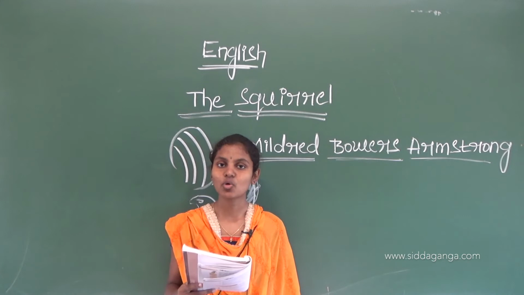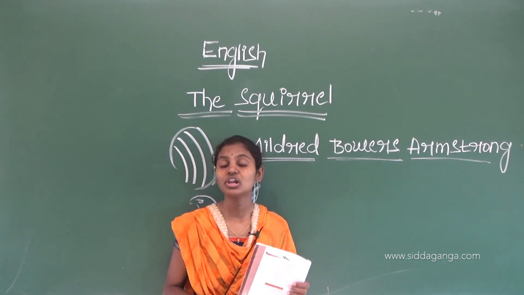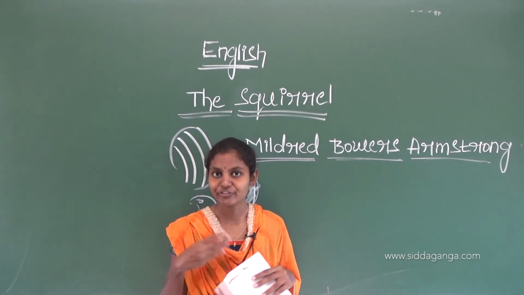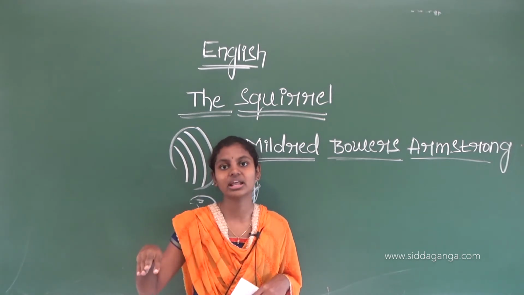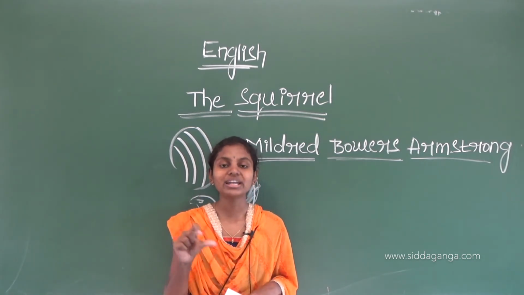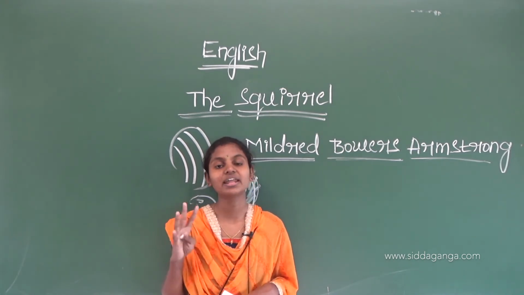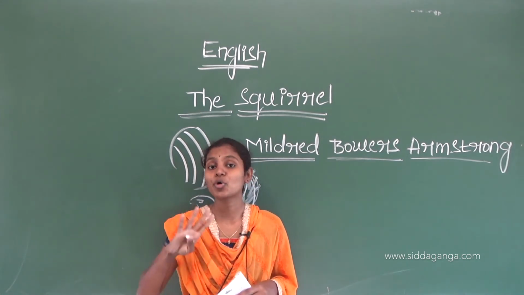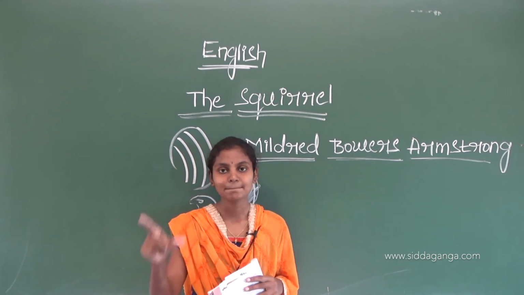Actually squirrels are what? Yes, those are playful, cheerful, jolly animals, right? So they want to have fun, they want to play with their friends like other squirrels. So the poet tells that the nature of the squirrels is very funny, very cheerful, very jolly. Like this the poet describes the nature or character of the squirrel.